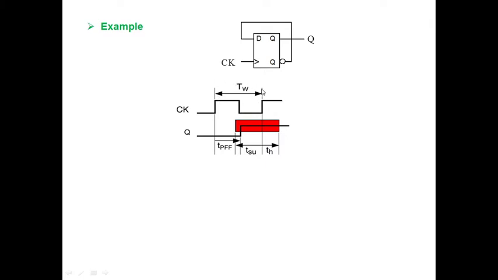So as soon as I apply the clock signal, do I have any output transition immediately? Never, because the flip-flop consumes a certain amount of time, and this amount of time is nothing but the propagation delay of the flip-flop.